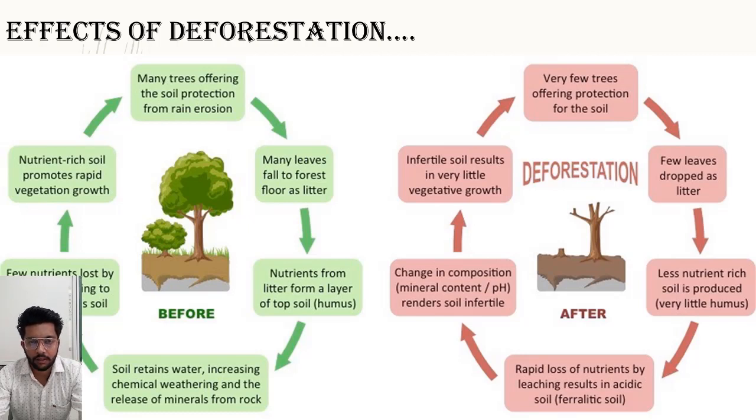Many leaves also act as humus. Many leaves act as manure for the soil. Next, nutrients from litter form a layer of topsoil that is called humus. Like in the previous points, many leaves fall down and work as a fertilizer for the soil. This topsoil which is formed by the decomposition of leaves or other things is called humus, and humus is a major source of nutrients for the plants.